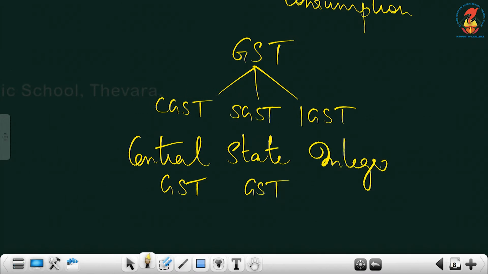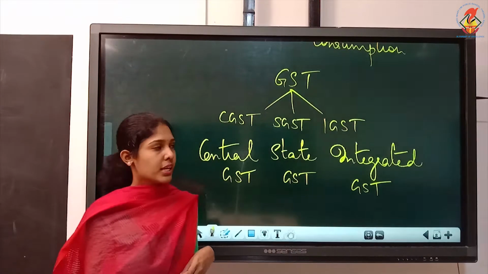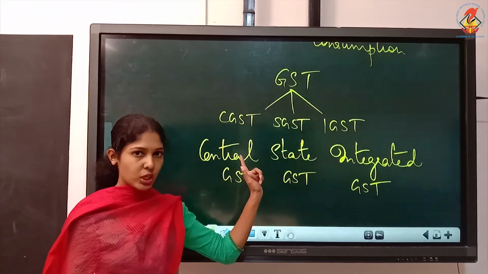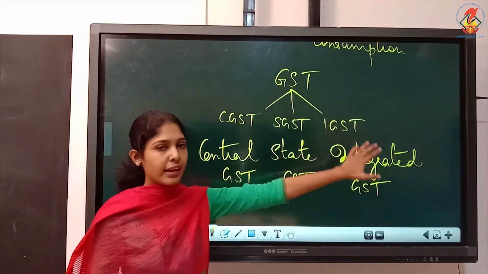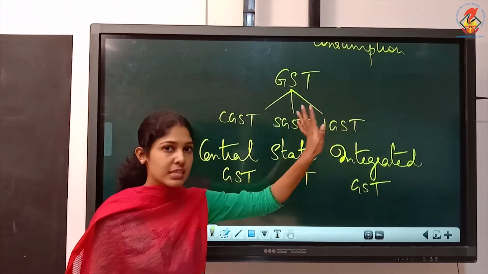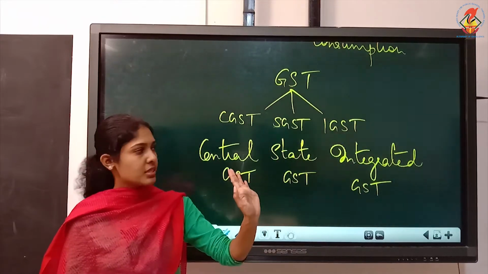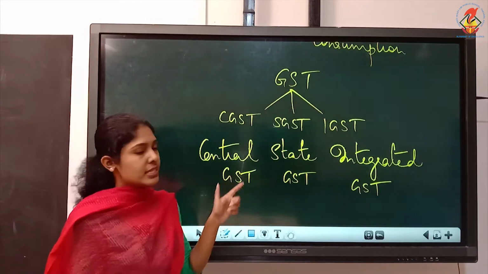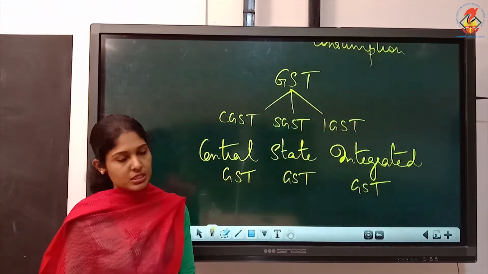IGST means Integrated Goods and Services Tax. So these are the three types which you should learn first. CGST, SGST and IGST. IGST means Integrated Goods and Services Tax. SGST is State Goods and Services Tax. CGST is Central Goods and Services Tax.